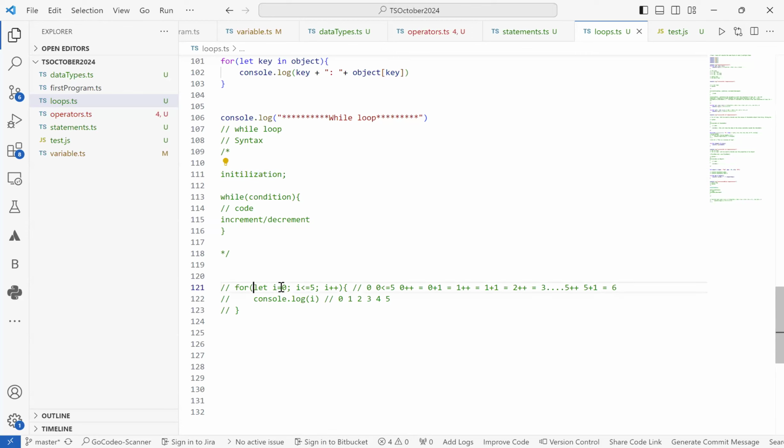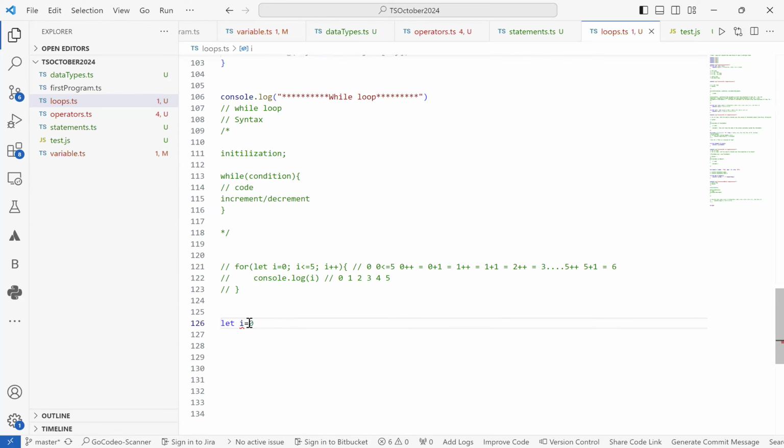In for, we initialize the variable inside the for itself, whereas in while loop, we have to initialize a variable before running the loop. So let's say int j equals 0. Now we start the while loop: while j is less than or equal to 5, the similar condition that we gave for the for loop as well.